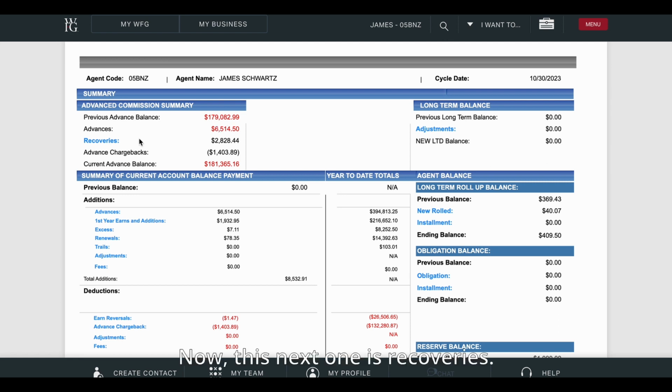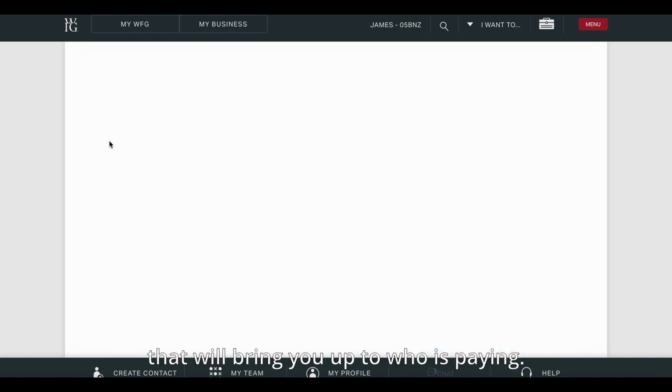Now, this next one is recoveries. People say, well, James, I saw in there that has some recoveries. Is that a bad thing? Do I owe that? No, what that is, that's people who are paying their monthly amounts into their Index Universal Lives or their term insurance or whatever it may be. That's the people who are paying. That's good news.